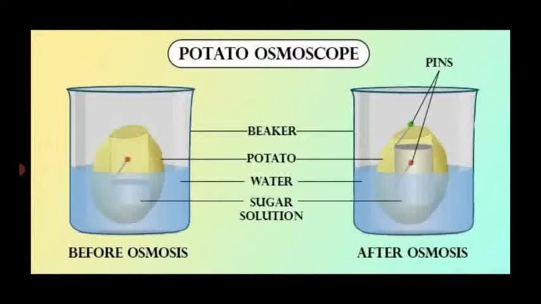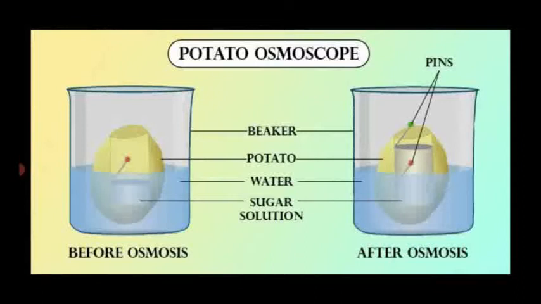Take a beaker or a vessel containing water. We have to take a potato and peel out the outer surface or skin. Then you have to make a cut into a U shape or inverted U shape, and the U-shaped cavity is filled with a sugar solution. The initial level of the sugar solution is noted, and the potato with the sugar solution is dipped into the beaker containing water. And after a few hours, the level of the sugar solution has increased in the potato.